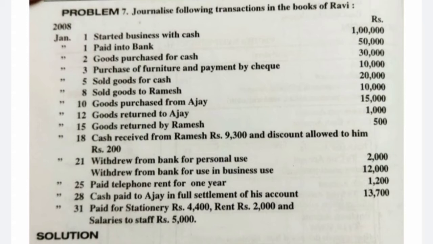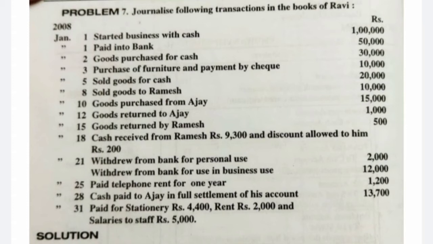Okay. Next, withdrew from bank for personal use. From personal use we come to know it is drawings. Drawings is treated as an expenditure to the business, so debit the drawings account. Two, we are withdrawing from the bank, so the bank balance will get reduced. The asset is getting reduced, so the asset will be on the credit side. Drawings account debit to bank account of rupees 2,000.